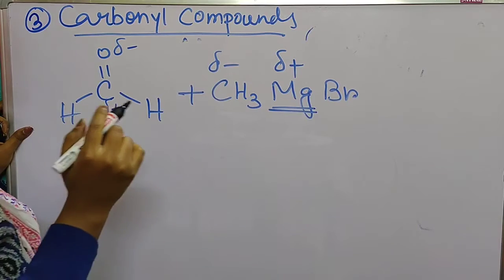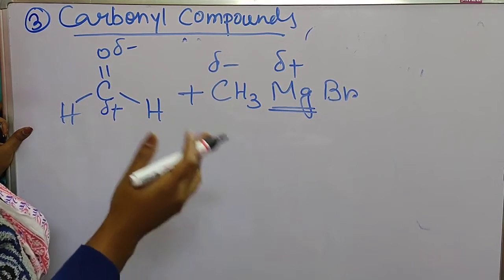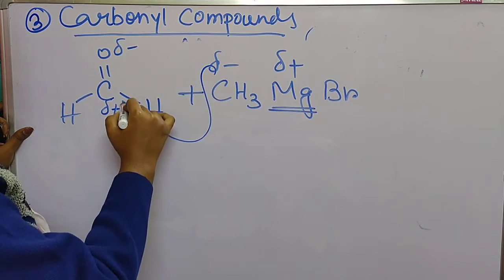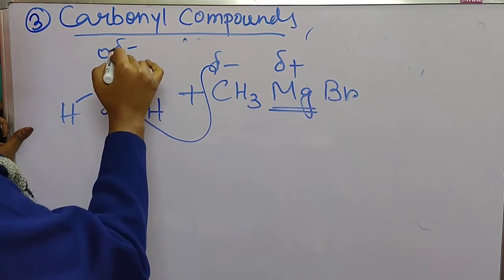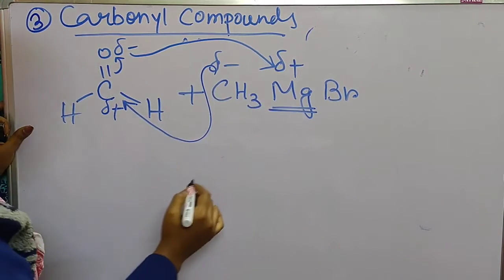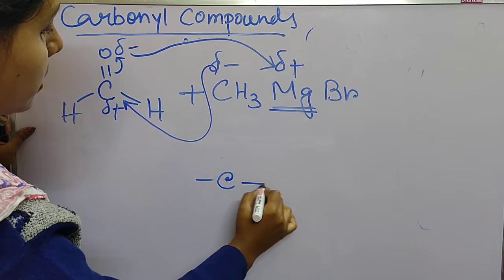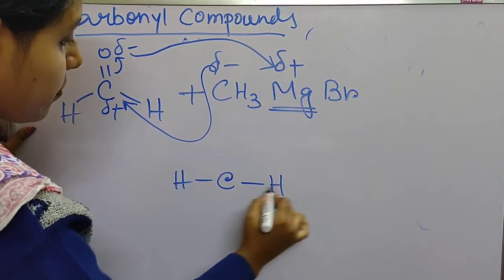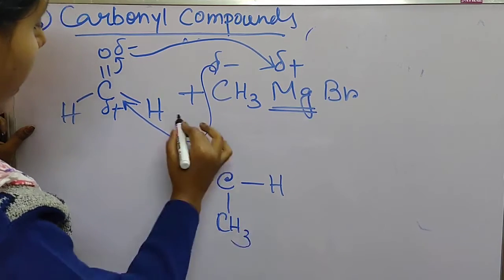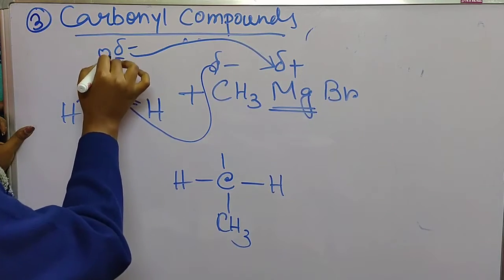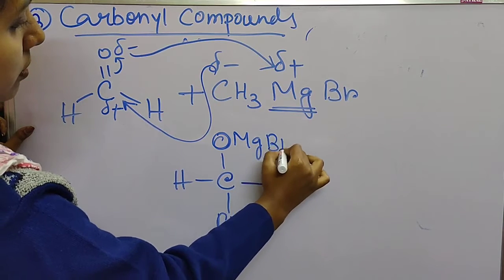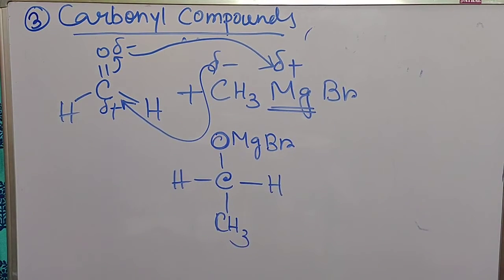Now again, opposite charges attract each other. So this negative charge will make an attack on the carbon. And this bond will open, and then this oxygen will attack the magnesium. So what are we getting from here? Carbon, with these 2 hydrogens; at the lower part there will be CH3, and at the upper part it will be a single bond O minus, then this oxygen is attached with the MgBr. This is what we get initially.